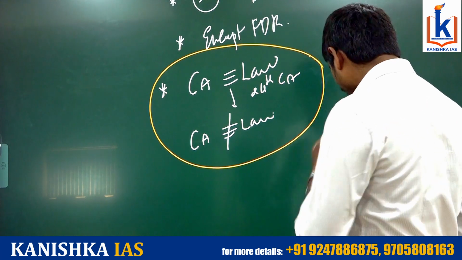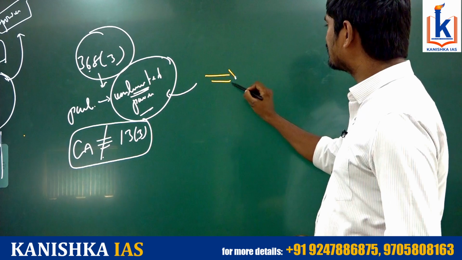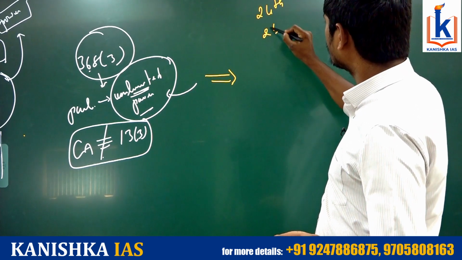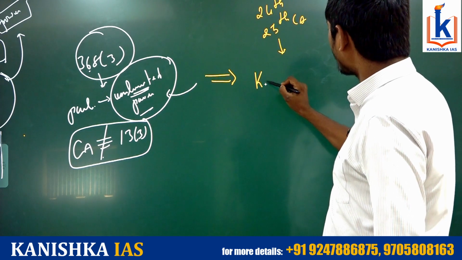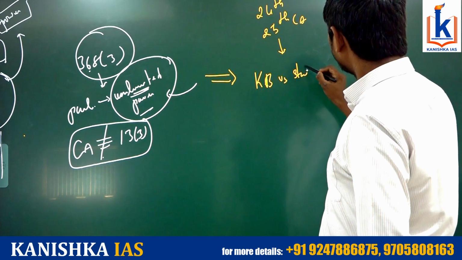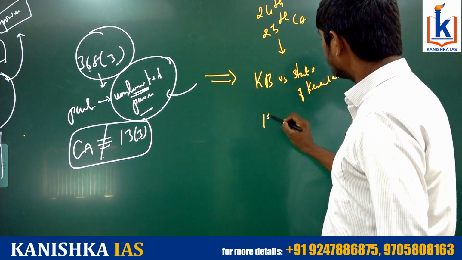So then what happened then? Then the consequence was challenging these 24th and 25th Constitution Amendment Acts in the Kesavananda Bharati case versus State of Kerala, 1973.